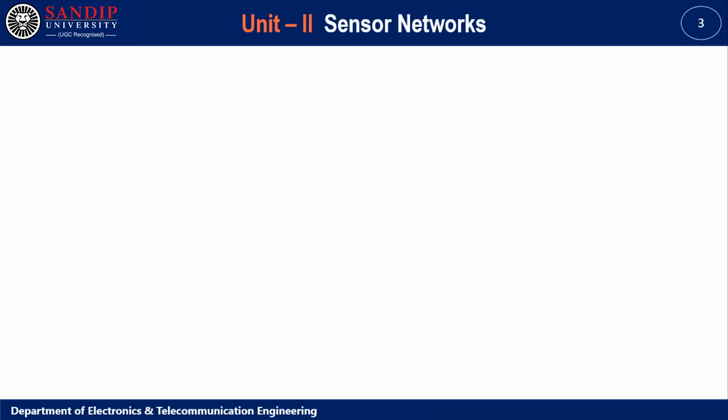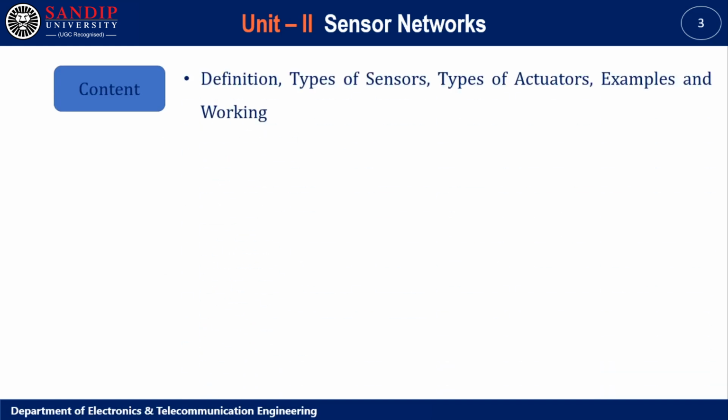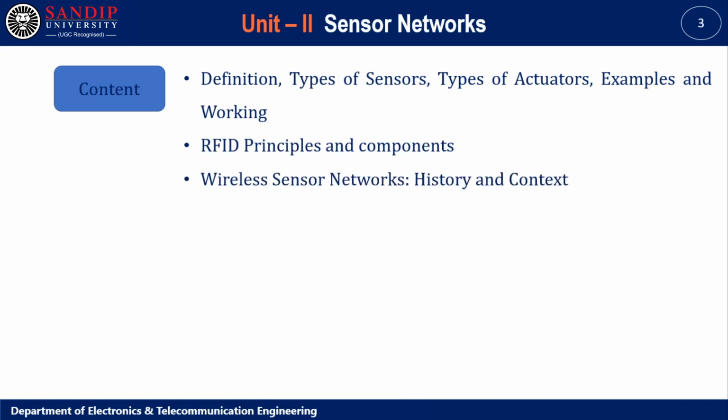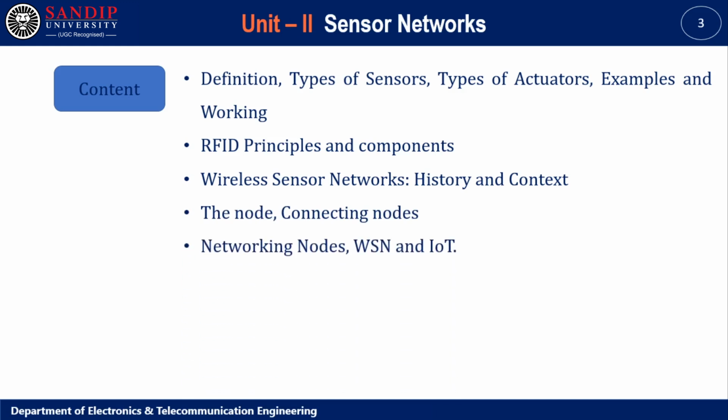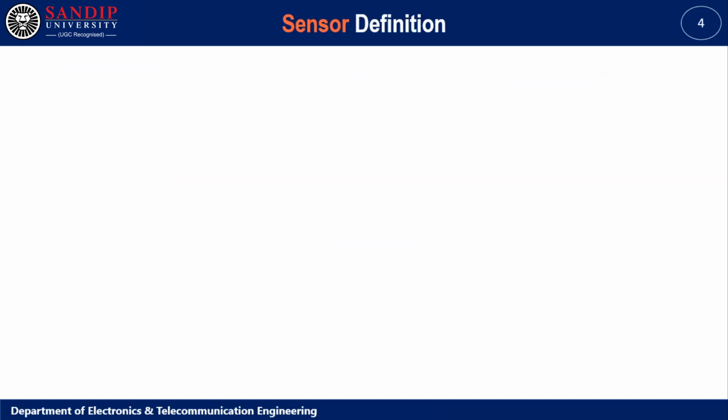Before starting with today's lecture content, let us discuss the content in unit 2, that is sensor network. In this unit, we are going to discuss definition of sensor, types of sensor, types of actuators, example and working, RFID principles and components, wireless sensor network, its history and context, the nodes, connecting nodes, networking nodes, WSN and IoT.